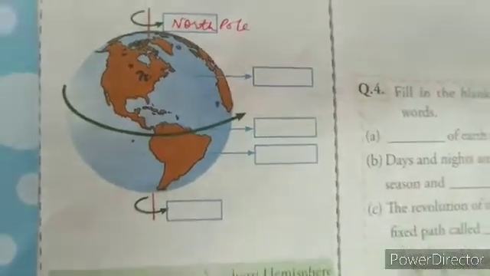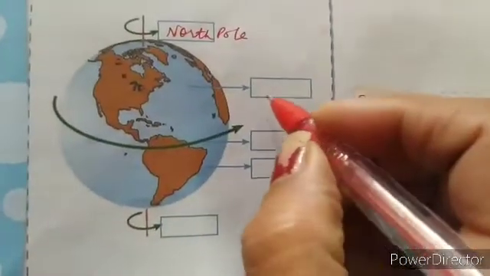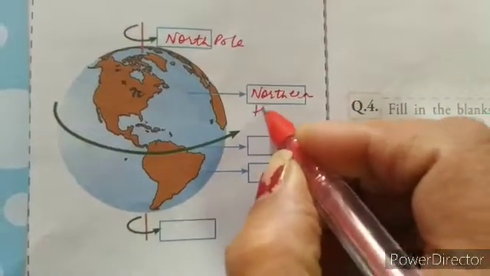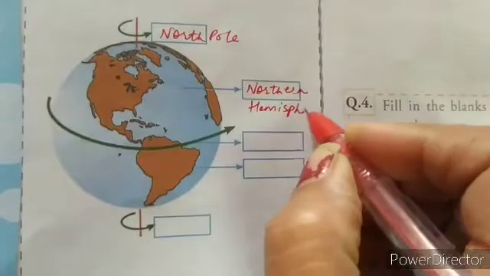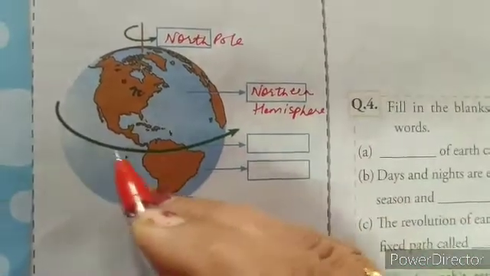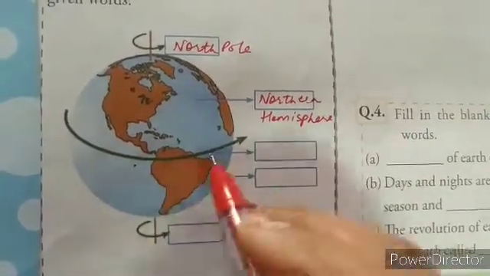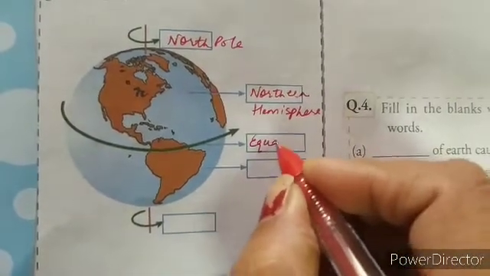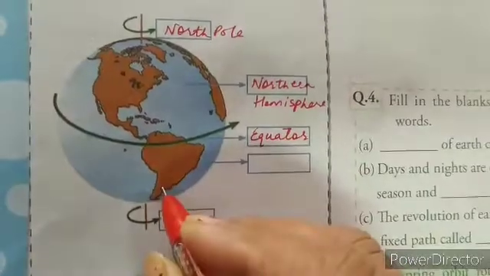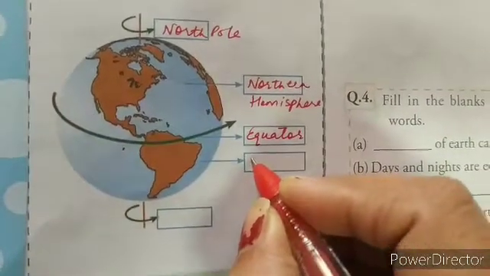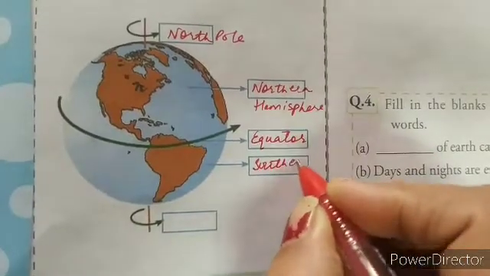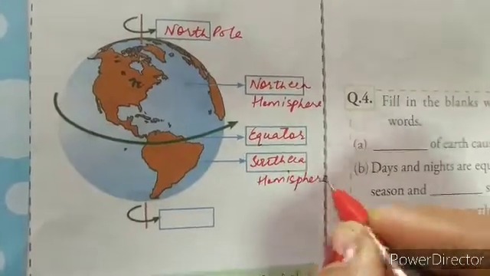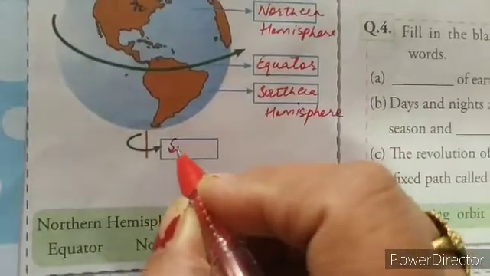Okay. This portion is the northern hemisphere. Okay. And this line that passes through the center of the earth and divides the earth into two parts, that is the equator. This half portion is the southern hemisphere, or this is the south pole.